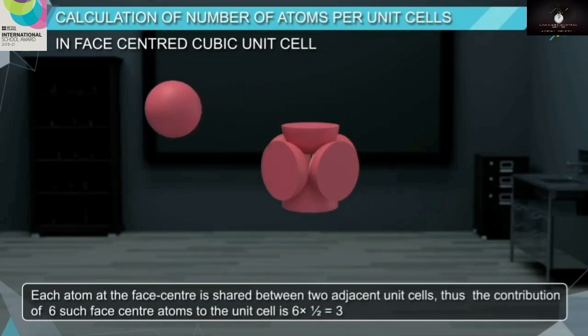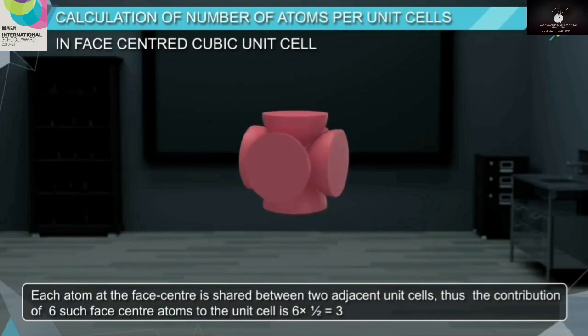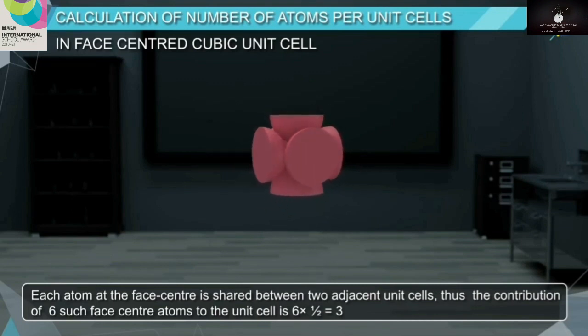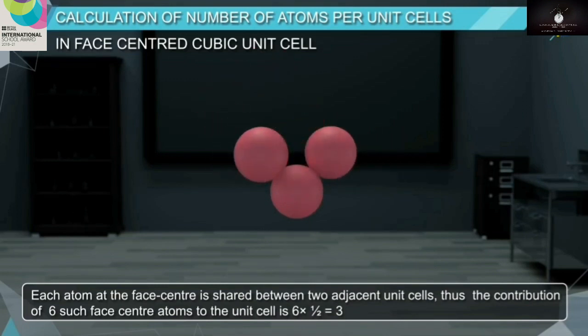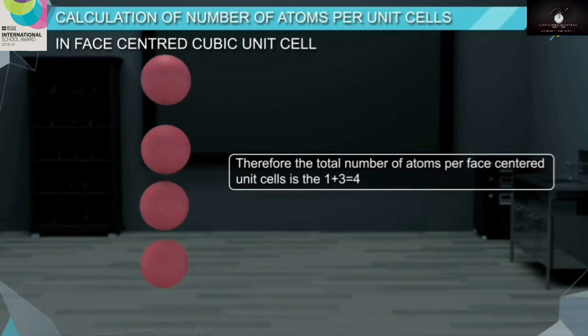Each atom at the face center is shared between 2 adjacent unit cells. Thus, the contribution of 6 such face center atoms to the unit cell is 6 × 1/2, which is equal to 3. Therefore, the total number of atoms per face-centered unit cell is 1 plus 3 equals 4.